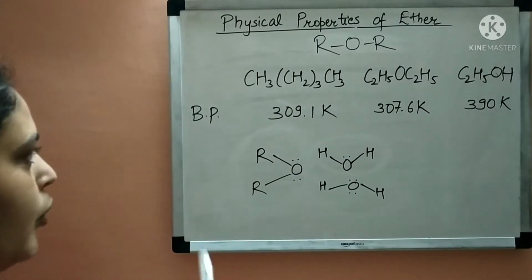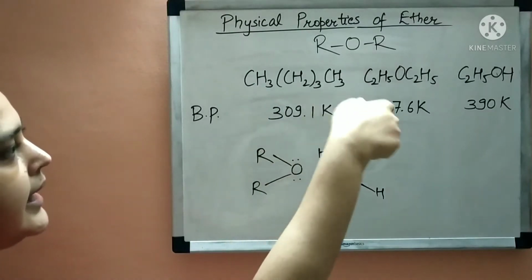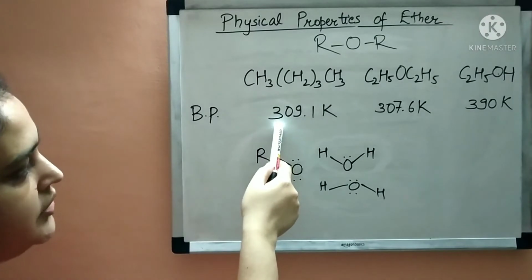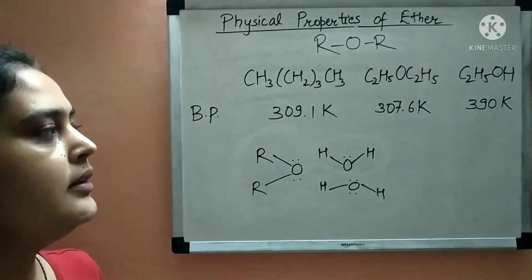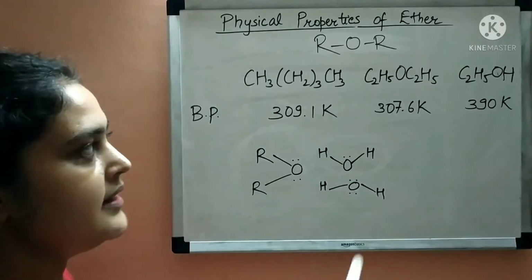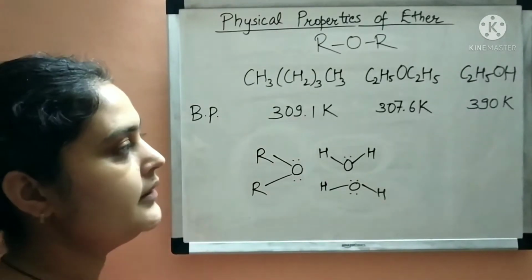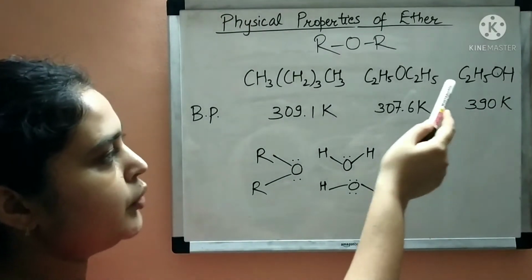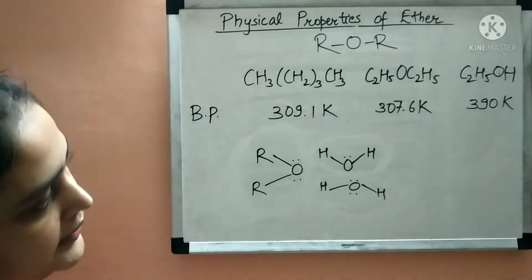So we are now comparing boiling point. It is found that alkanes and ether have similar boiling points. Like you can see, the alkane has a boiling point of 309 Kelvin and ether has 307.6 Kelvin. But ethanol, which has the same molecular mass as ether, has a boiling point of 390 Kelvin. So it has a very high boiling point compared to ether of similar molecular weight. So why is it so?